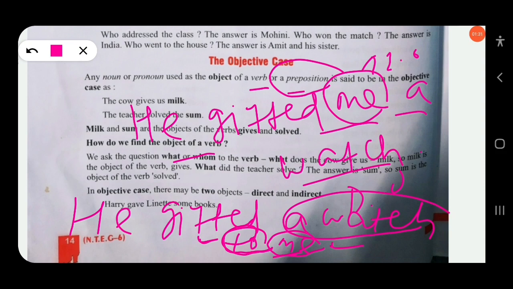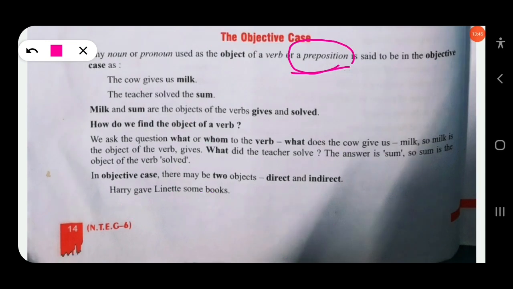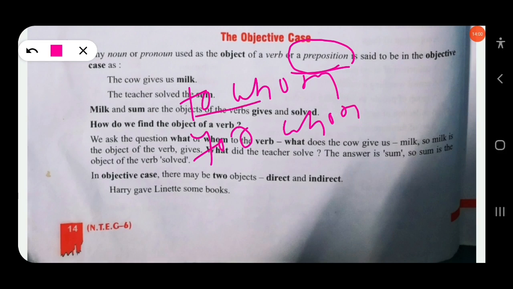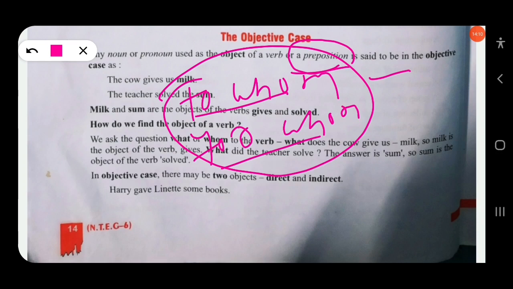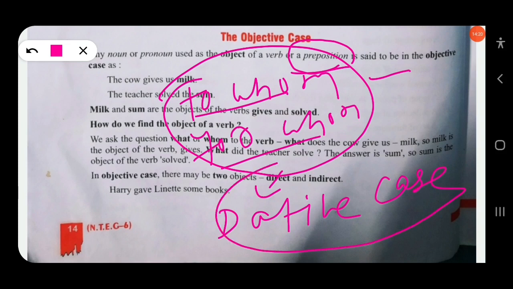Clear? When a noun or a pronoun plays the role of an indirect object in a sentence, it is said to be in the dative case. You need to ask the question to whom or for whom to get the indirect object. Don't ask what; only ask to whom or for whom. This will be called the dative case.